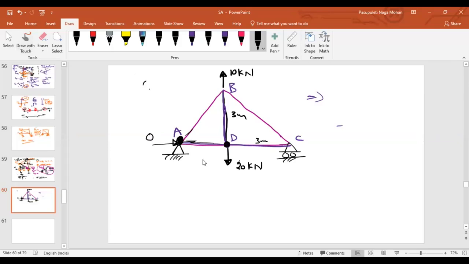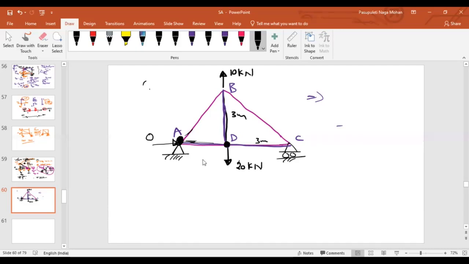Is the question clear? How many forces will you represent there? 4, sir. DA, DC, 20, BD. Now can you observe one thing?